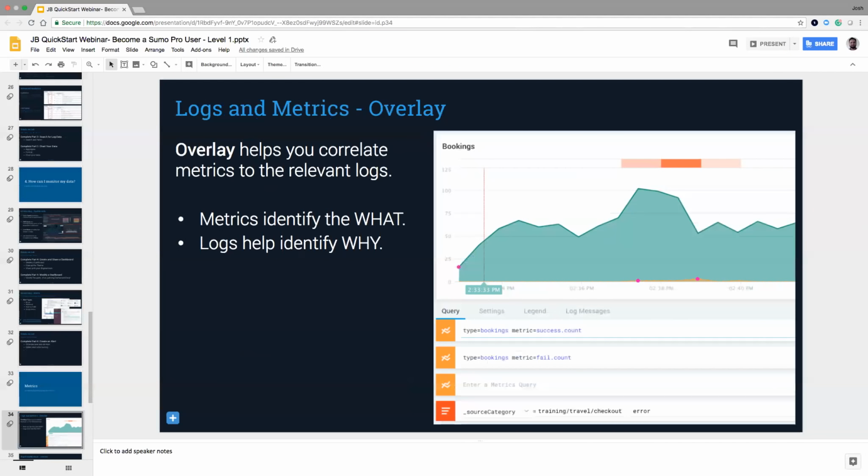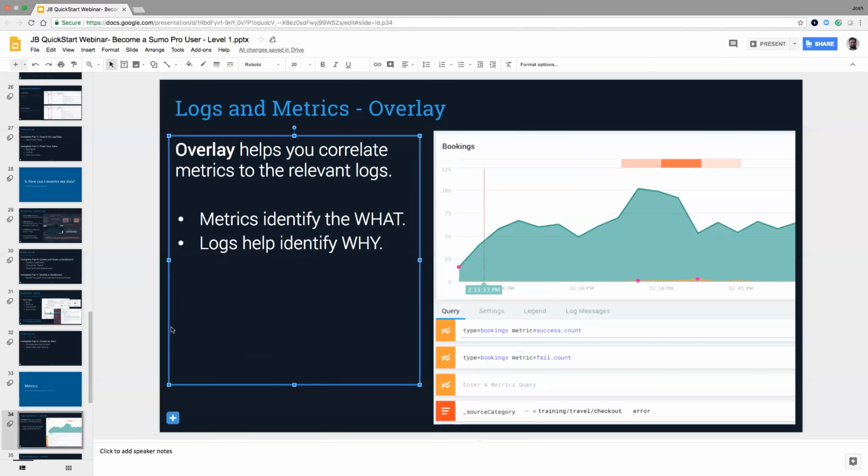We looked at it earlier, and when we did the demo earlier, we were using the metrics to combine to see what was going on. And then we were able to use that overlay, as we see here, where we were looking at both metrics and logs at the same time, and using that overlay to correlate the metrics to the relevant logs, and ultimately use the logs to identify why things were happening.